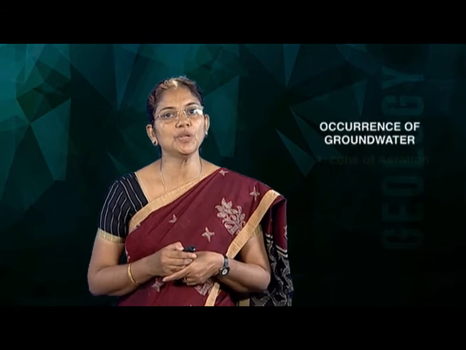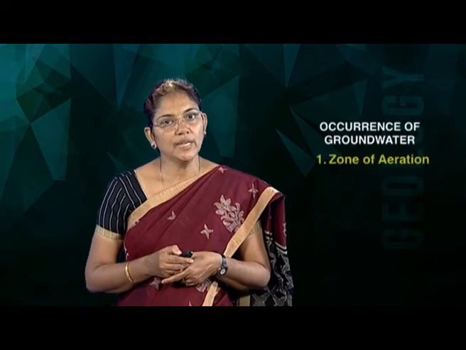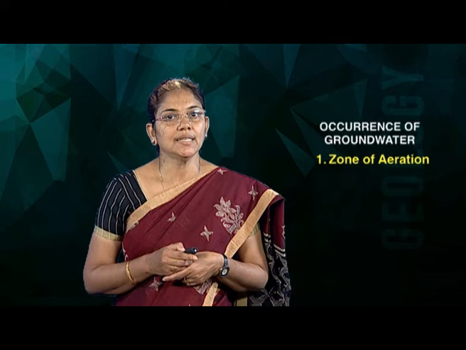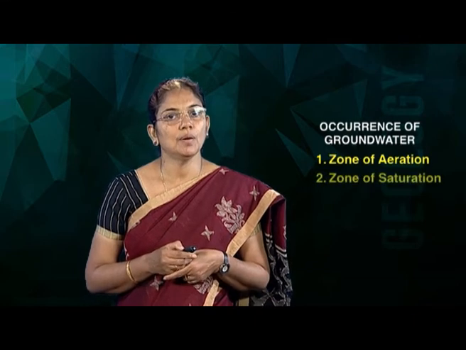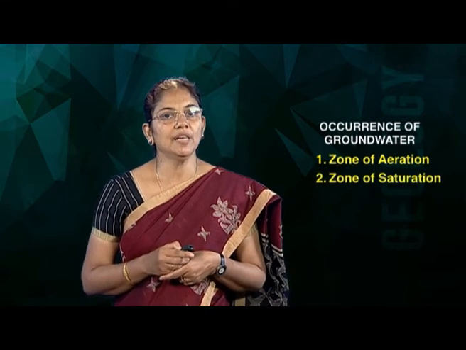Then coming to the occurrence of groundwater. The vertical distribution of groundwater occurrence can be divided into two major zones. The subsurface occurrence of groundwater can be divided into two important zones. One is known as the zone of aeration and the other is the zone of saturation. Both of these zones are separated by the water table.